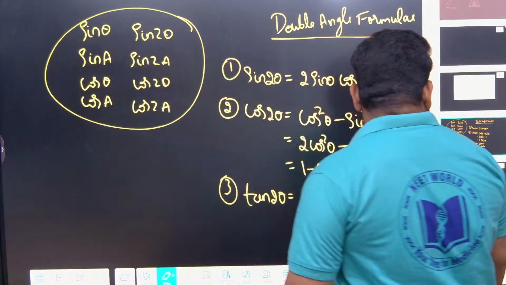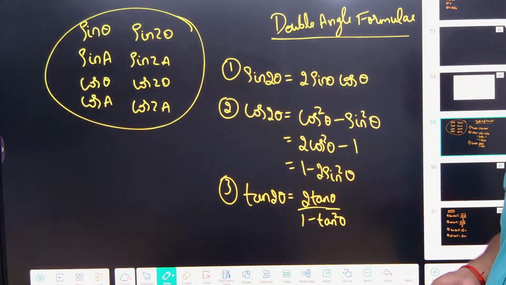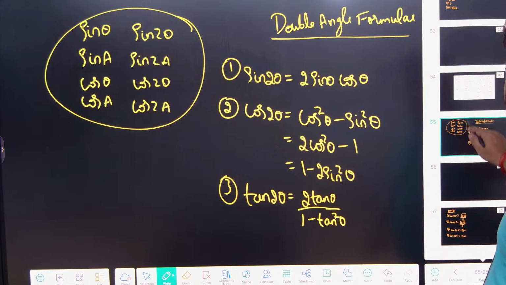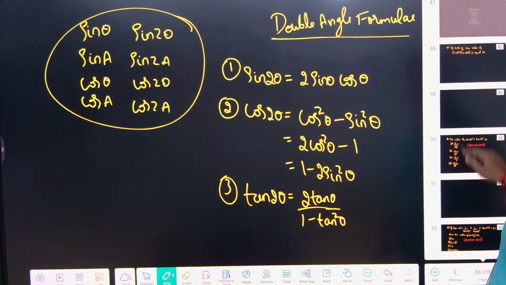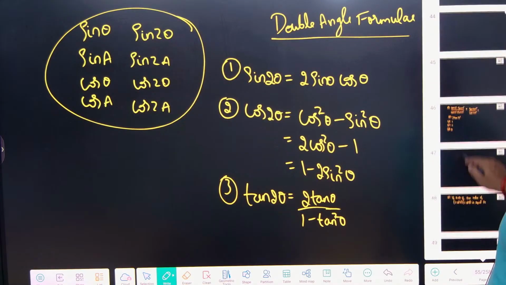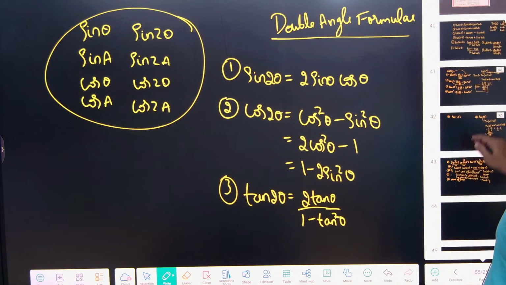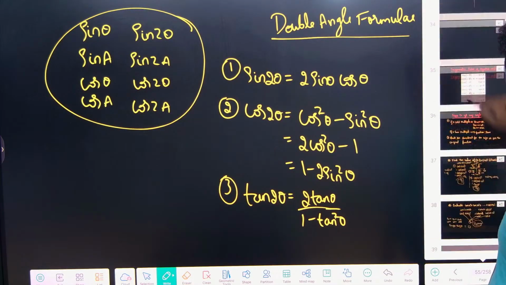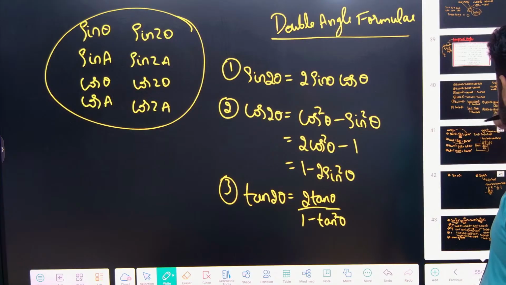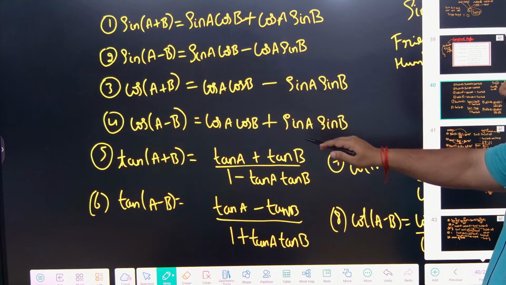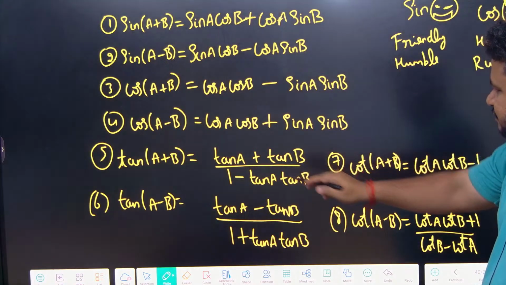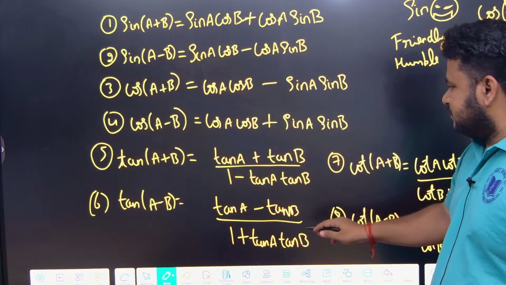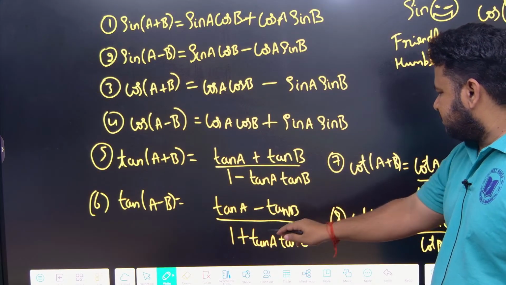Now, using double angle formulas and compound angle formulas, we will be solving some questions of JEE Mains and also some practice questions. So see here. I told you when it comes to compound angles: sin of a plus b, sin of a minus b, cos of a plus b, cos of a minus b, tan of a plus b, tan of a minus b. Tan of a plus b is what? Tan a plus tan b by 1 minus tan a tan b. Tan of a minus b is what? Tan a minus tan b by 1 plus tan a tan b.